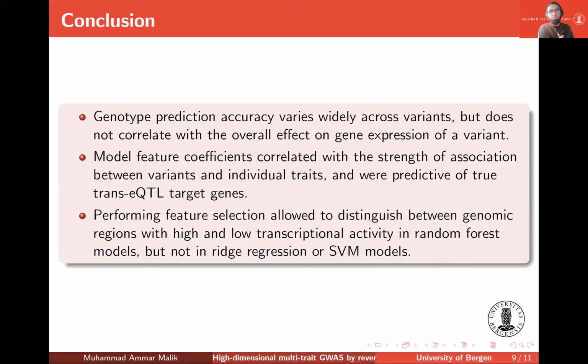We observed that the feature selection allows us to distinguish between genomic regions with high and low regulatory activity in random forests, but we did not observe this in ridge regression or SVM models.